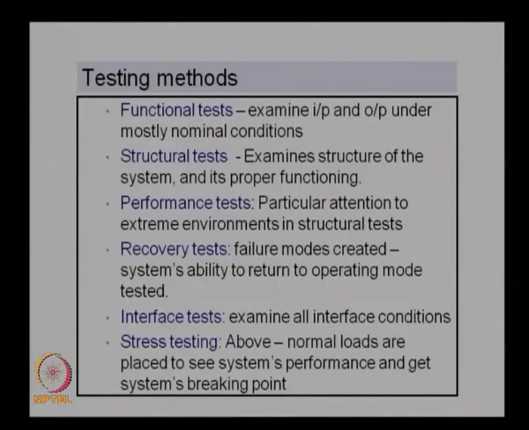So the test planner needs to identify what inputs are to be given to test the functioning. Various inputs will give various outputs, and under various situations you will be giving various inputs. So the planner needs to identify all the inputs required to test that particular function and then get the output from it. This kind of test is sometimes known as black box testing also, because in black box testing we do not look at the details of what is inside, we give an input and get an output. So that is the functional test.